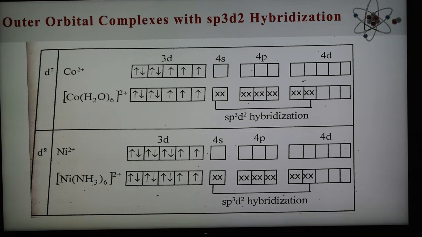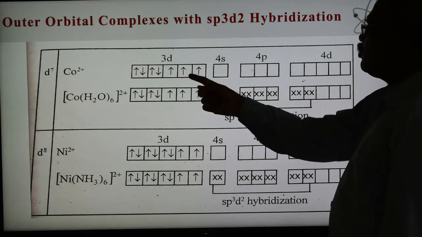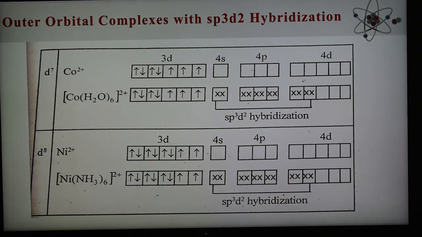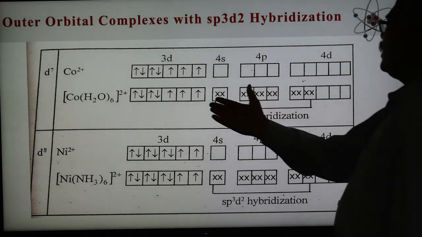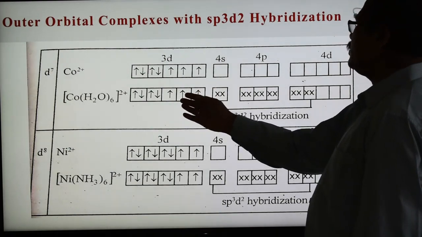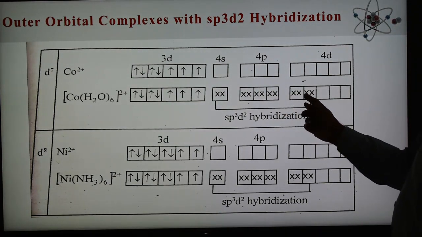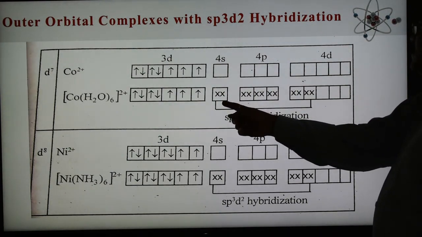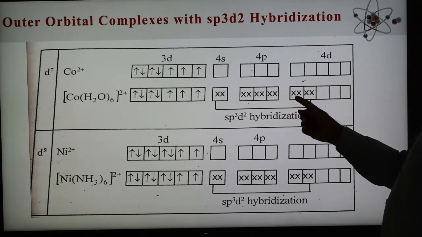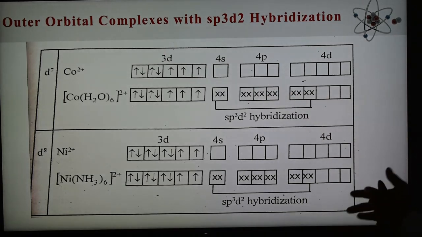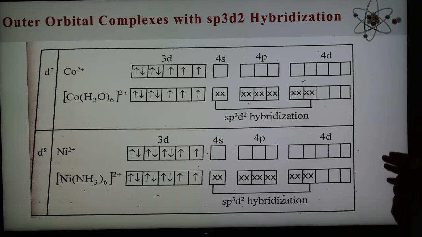So cobalt 2+ is a d7 configuration, and it undergoes sp3d2 hybridization. There is no change in the arrangement of the 3d electrons because we are using the outer d orbitals. So one s, three p and two d orbitals undergo hybridization, forming sp3d2 hybrid orbitals of equivalent energy and shape.